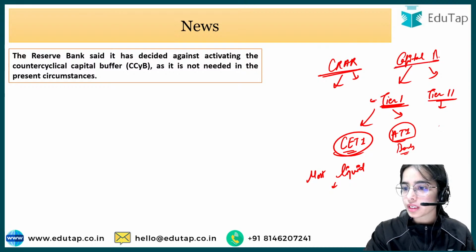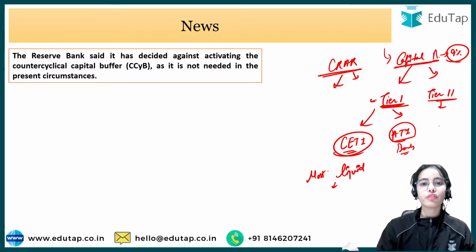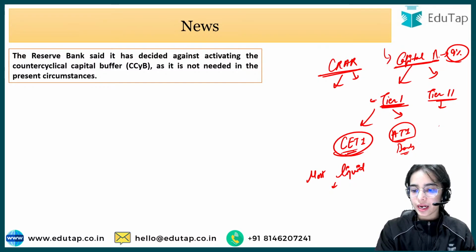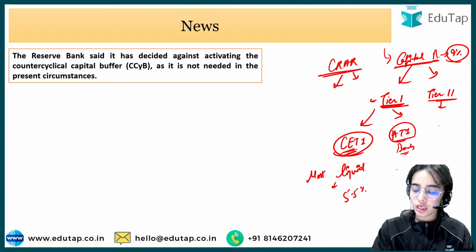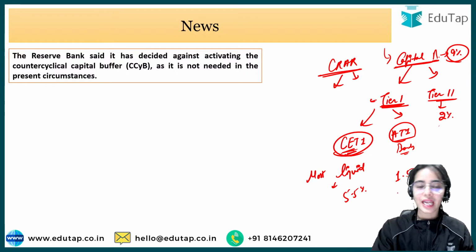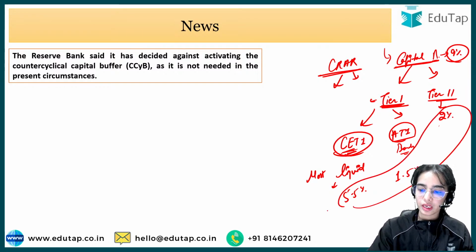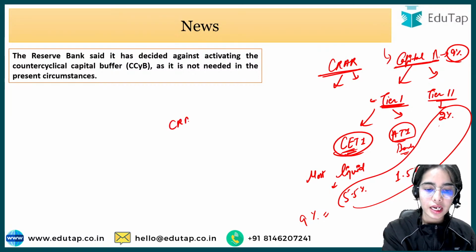Now the capital buffer has to be maintained at 9%. The banks have to maintain capital buffers of 9%. That is, CET1 has to be maintained at 5.5%, AT1 at 1.5%, and tier 2 at 2%. So that is 9% in total. That is the capital buffer that the banks have to keep, that is the CRAR.